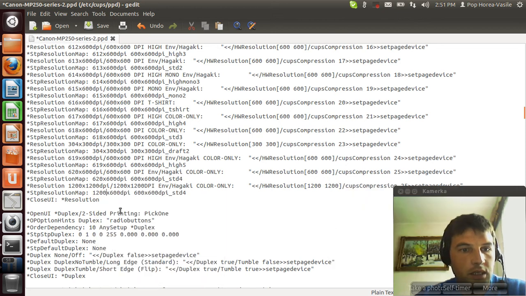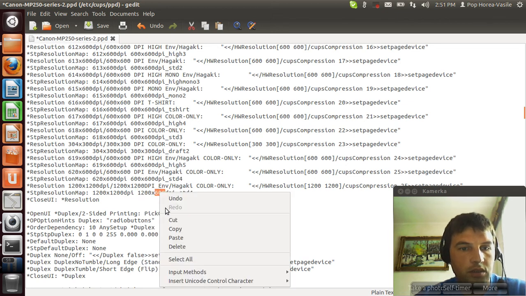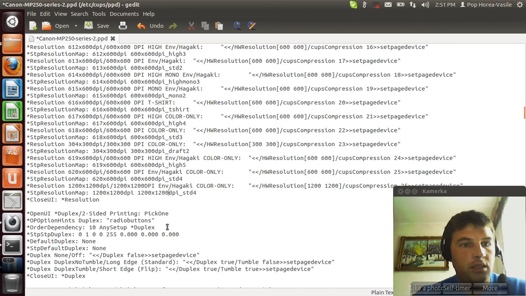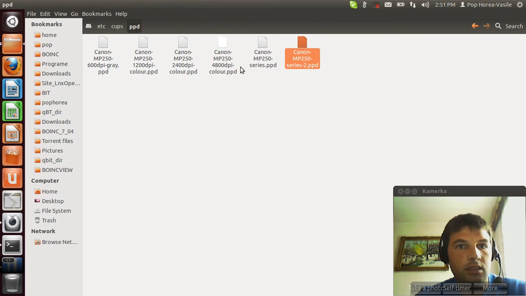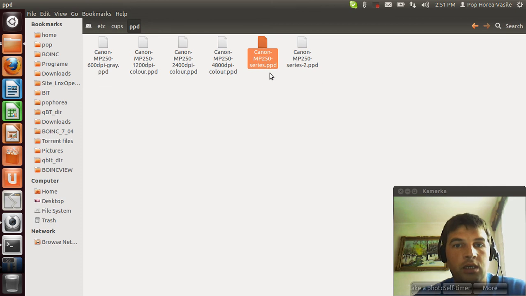And do this again with 2400 dpi resolution and 4800 resolution. So you have to add another two lines, and after that you have to save, but you have to save it with another name, and then rename and replace this file.